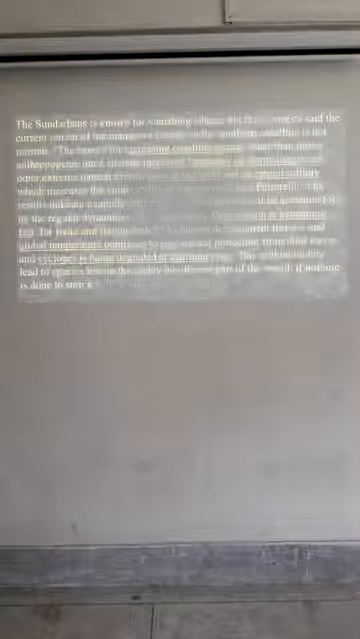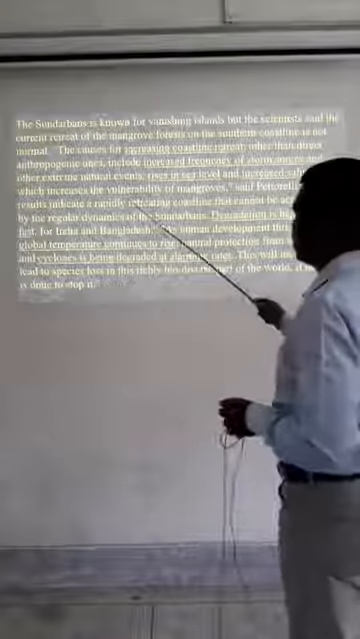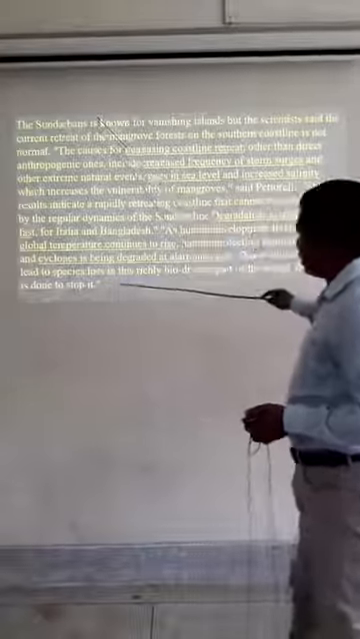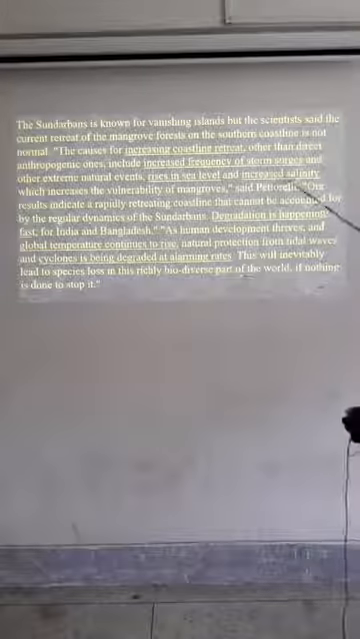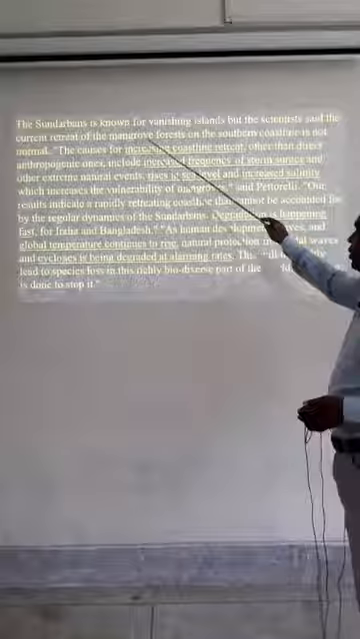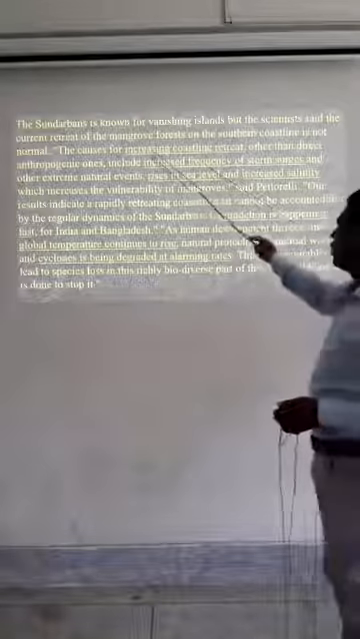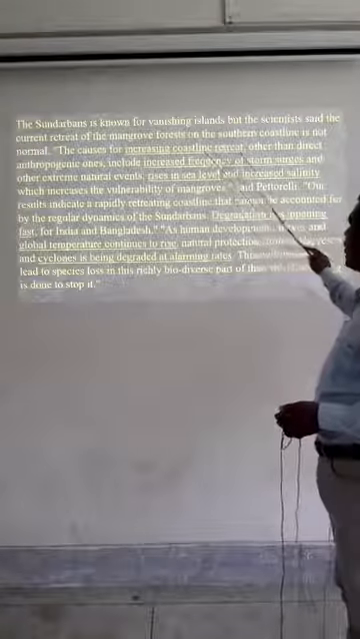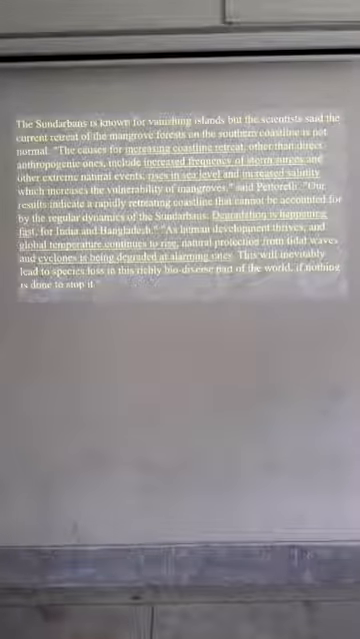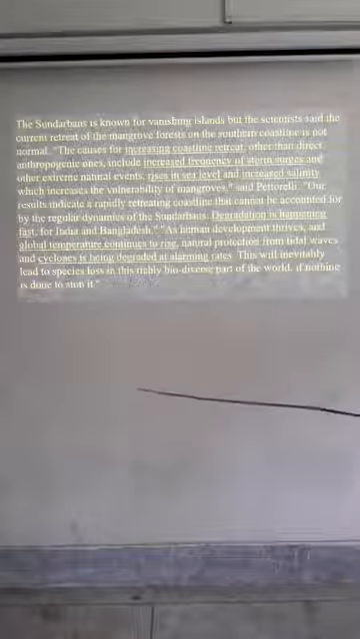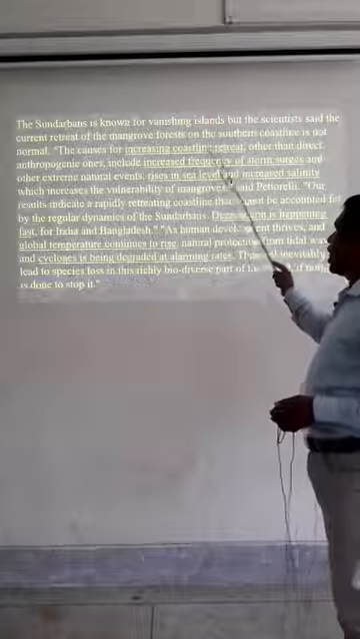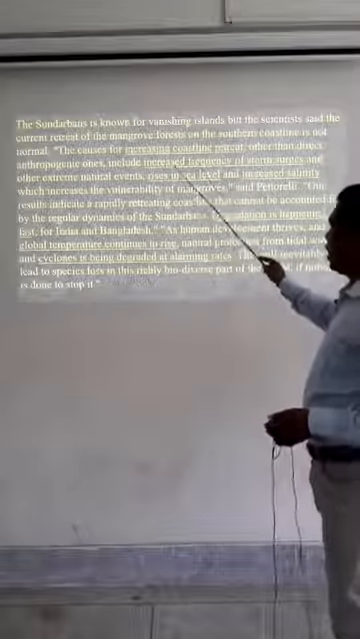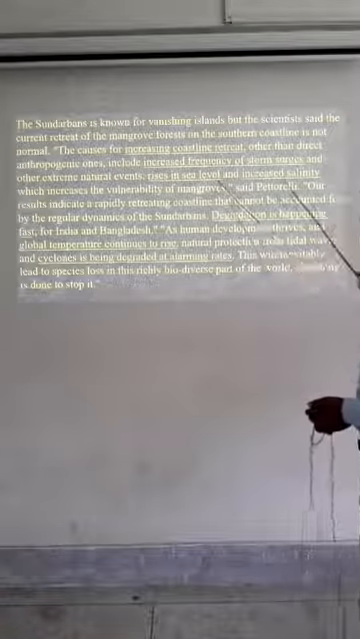You can see the Sundarban. First, the passage will be like this. Here you will find increasing coastline retreat. That means you should read your question first, and mark or underline the phrases you will get there, as I mentioned.